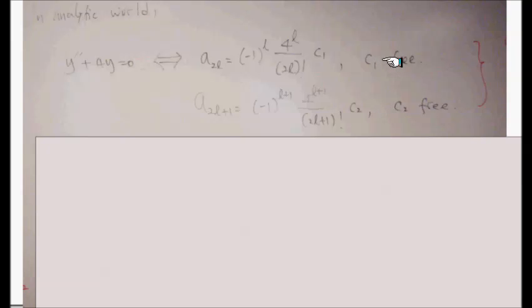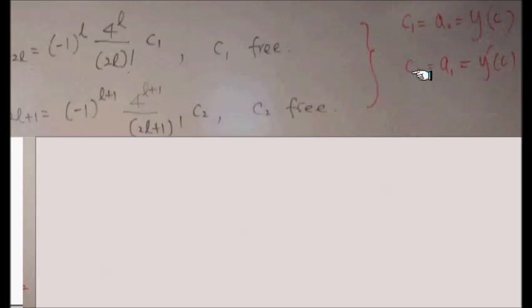So what kind of condition will determine the C1 and C2? It turns out to be the typical initial value condition. So here they are. So here's what C1 and C2 are. C1 was the very first even index, A0, and C2 was A1. So you can actually write those A0 and A1 as values of something like this, Y of C and Y prime of C. So why is that? Is this the Taylor coefficient formula?